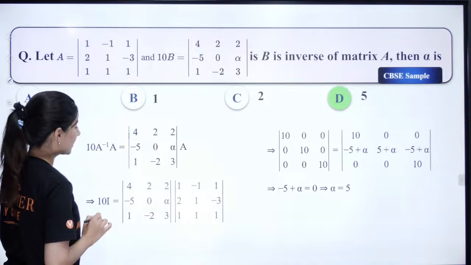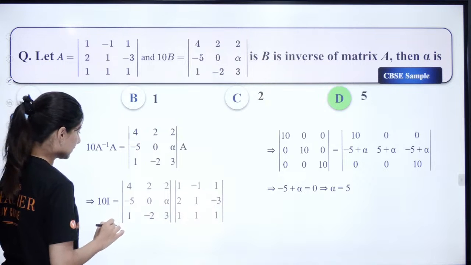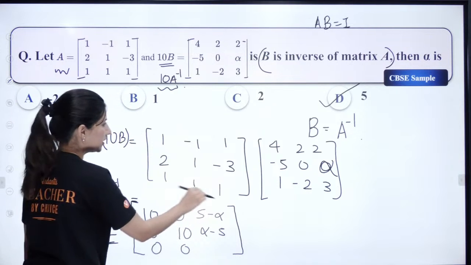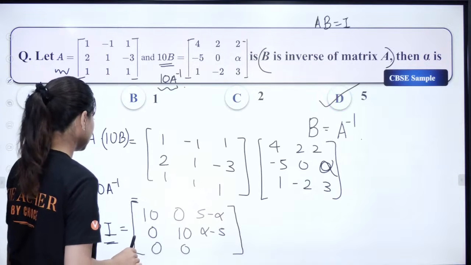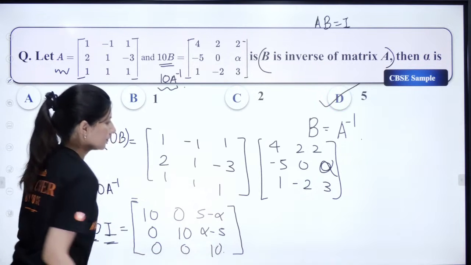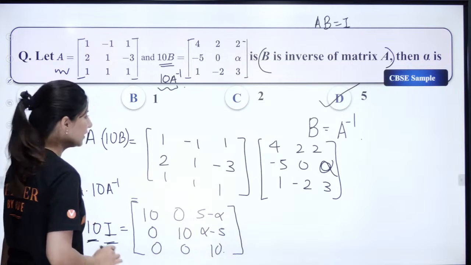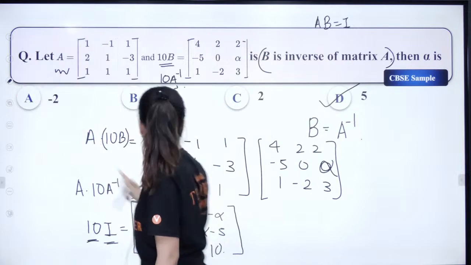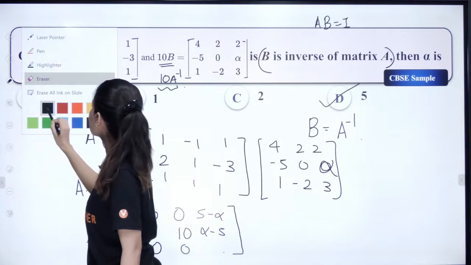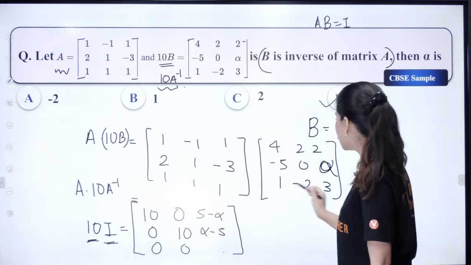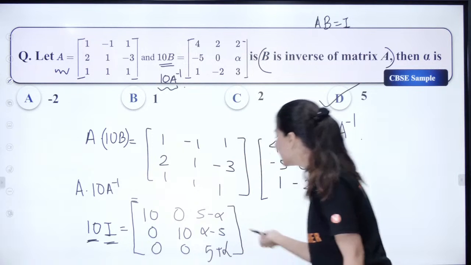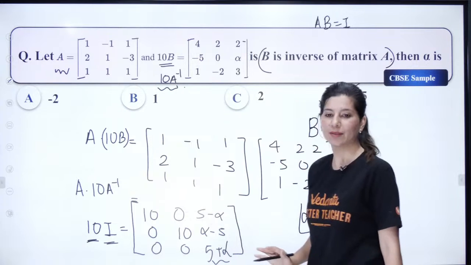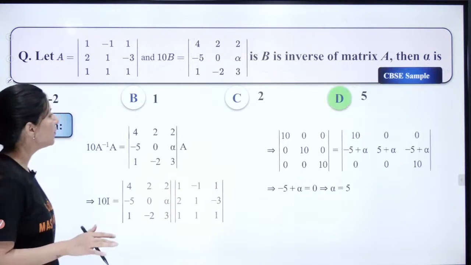In the last row, 1 1 1, right? And -5 0 alpha. Multiply this with this, 2 alpha 3. Okay, so this is going to be a 10. Yes, clear. Or you can just directly write whatever you are getting. This 10 will be replaced by, actually, yes. So multiply this and this: 2 plus alpha plus 3, so 5 plus alpha. Alpha clearly is 5. So here also you are getting a 10, so that's why it is an identity matrix. Clear? Shall we move ahead?